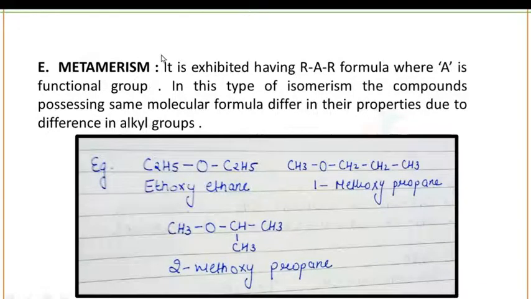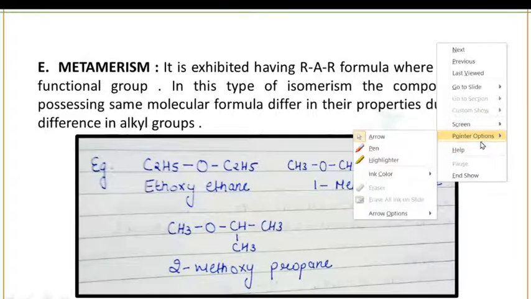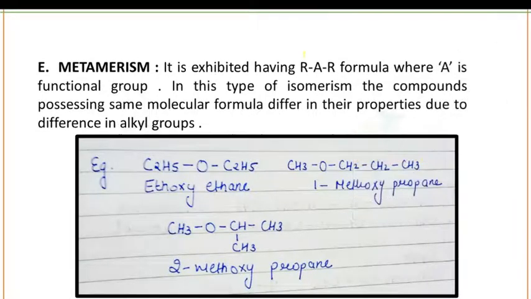Okay. In metamerism, the compounds possess the same molecular formula, but their properties will differ due to the difference of alkyl group. Means the compounds which have this kind of structure will show metamerism only when the alkyl group, the R group, is changed.